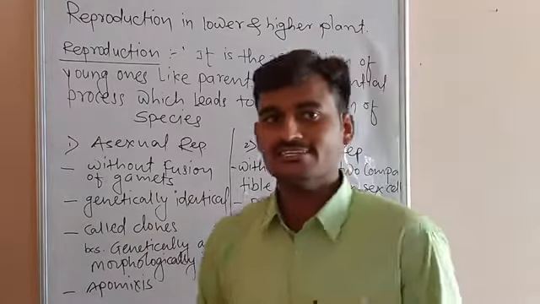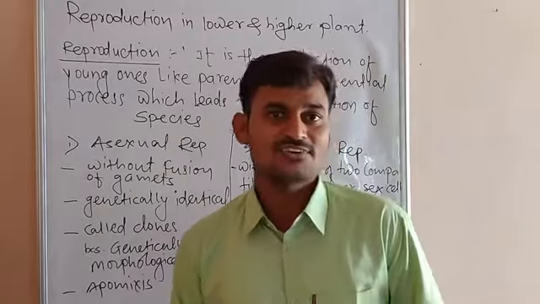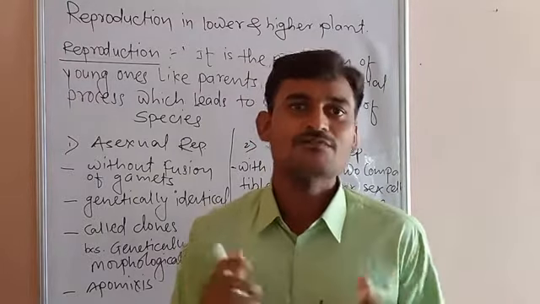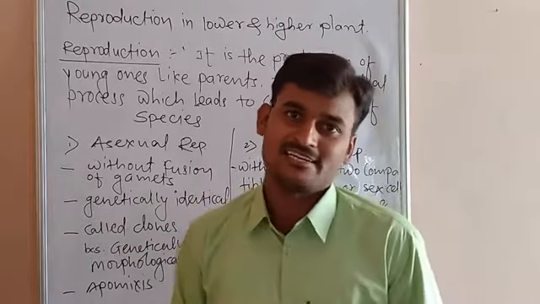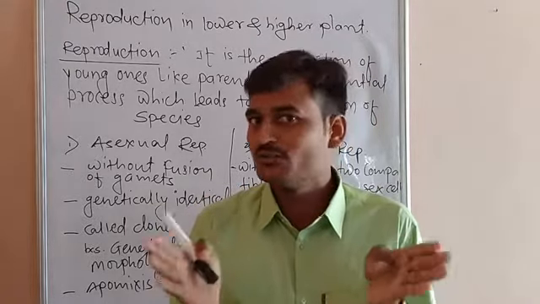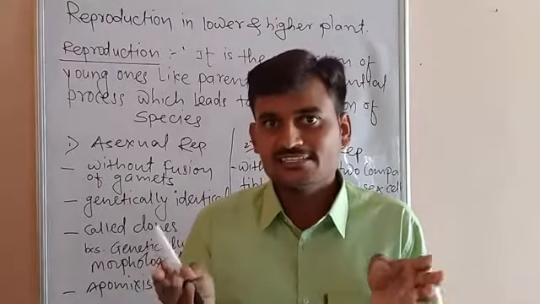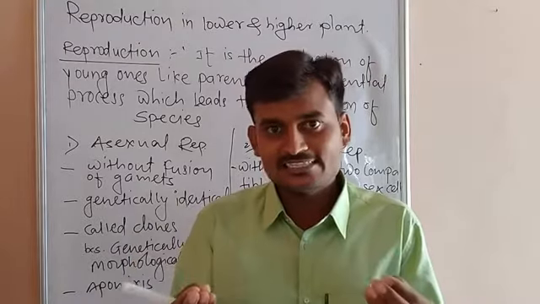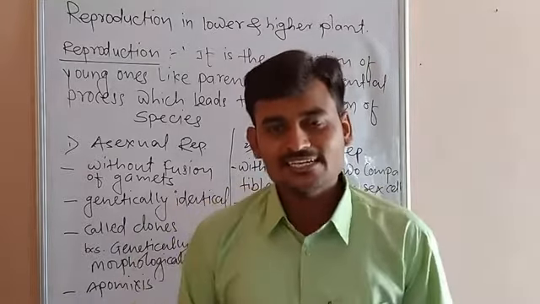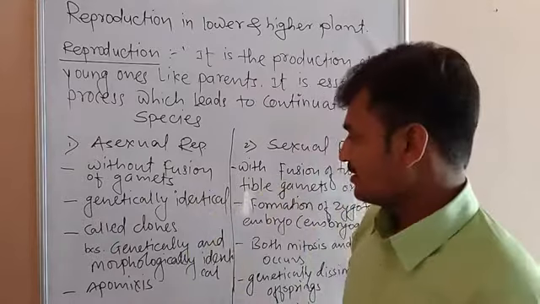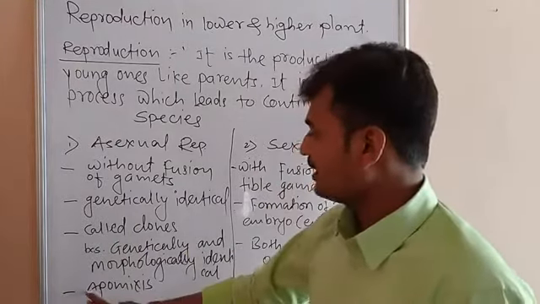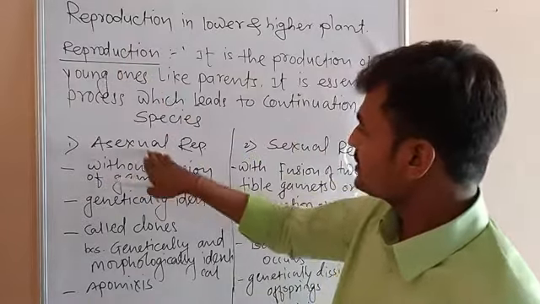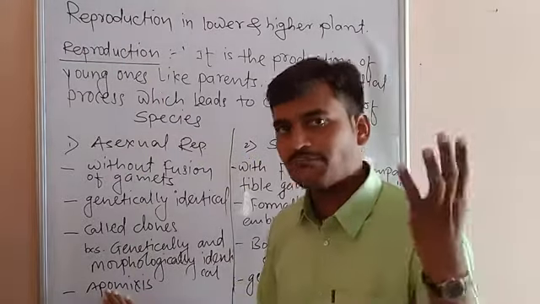And one important thing is that, my friends, asexual reproduction is also called apomixis. Apomixis means there is no mixing of genetic material. It means if there are no gametes, then there is no fusion, then there is no mixing of genetic material and no two different sexes, and that's why asexual reproduction is called apomixis.